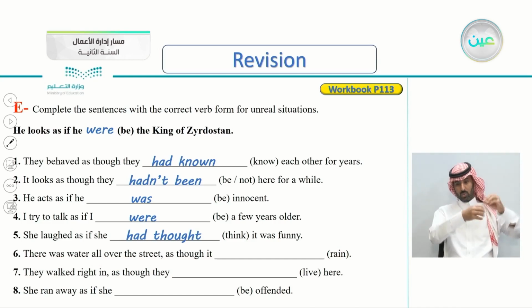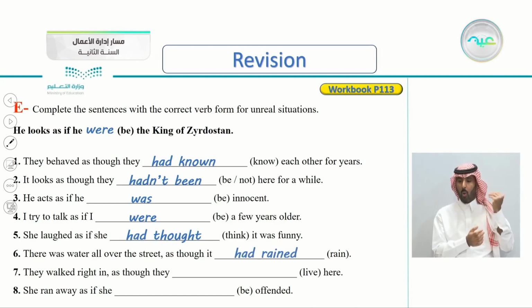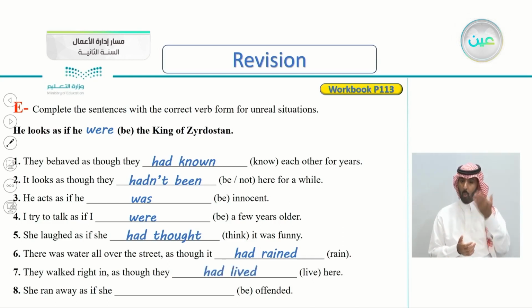So as though it had rained. Did it rain? No. Number 7, they walked right in, as though they live here. So the verb is live. So they walked right in as though they had lived here.